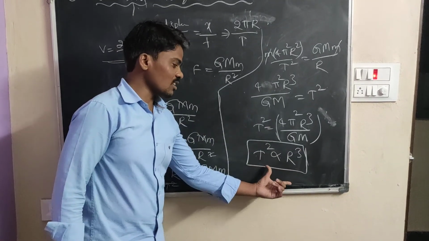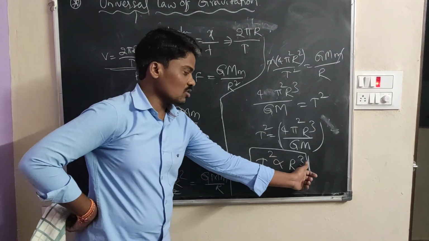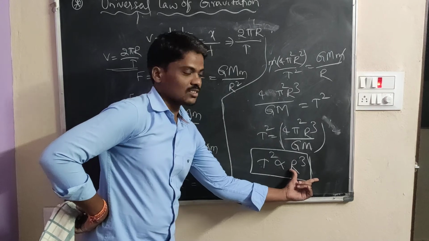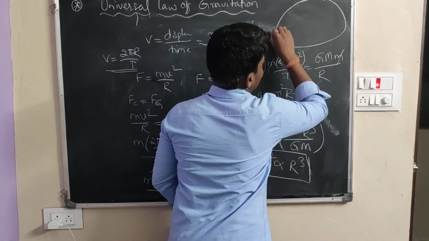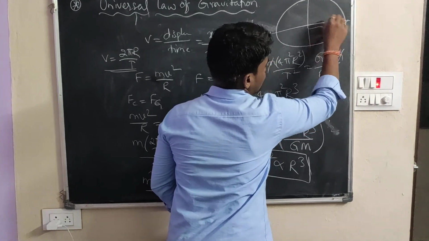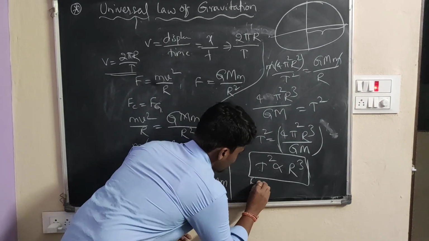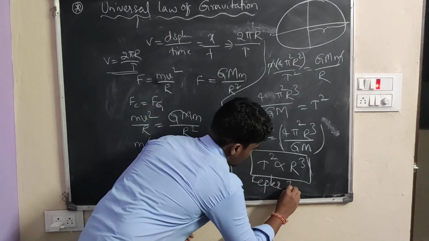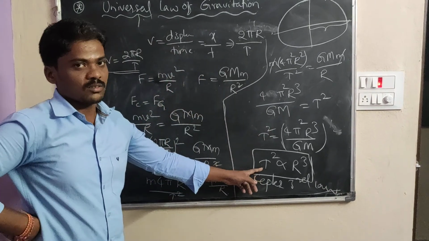This is Kepler's formula. The square of the time period is directly proportional to the cube of the semi major axis. Here also it is similar. The semi major axis means this part, the x axis. Okay, this is Kepler's formula, and here is the time period of the satellite.